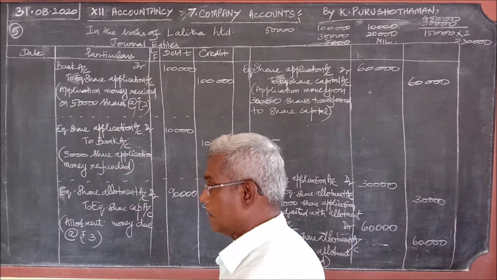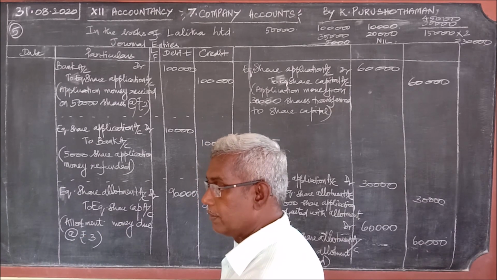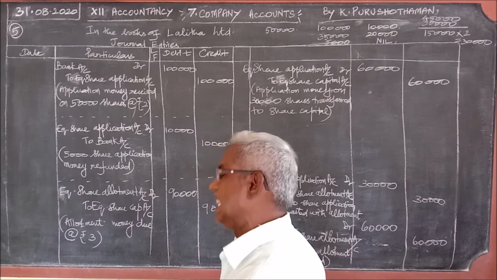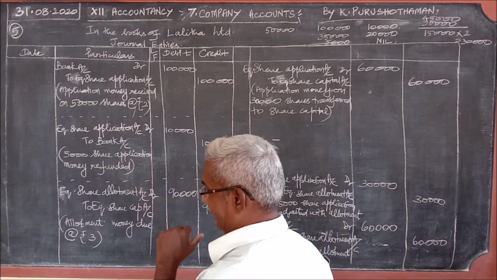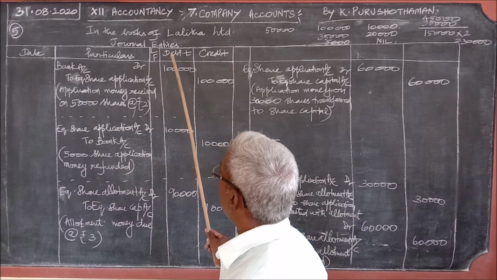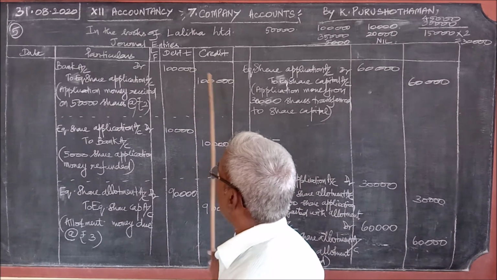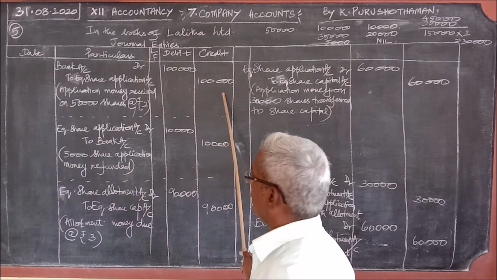I said in the last problem itself, whatever the number of applications received, the company will get the application money first. So likewise, for 50,000 shares, the application money was received. Therefore, 50,000 into 2, 1 lakh. That is bank account debtor to equity share application account.